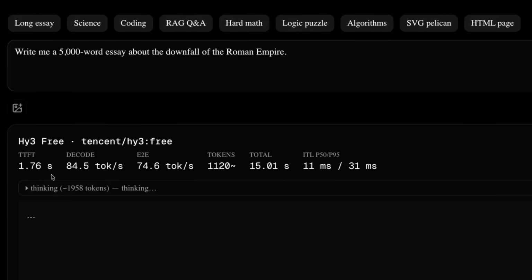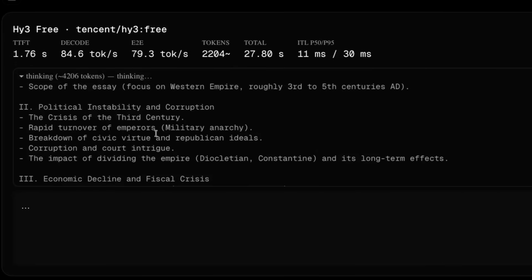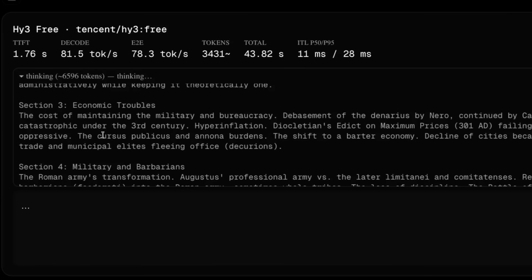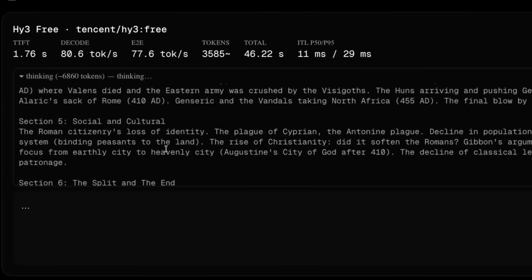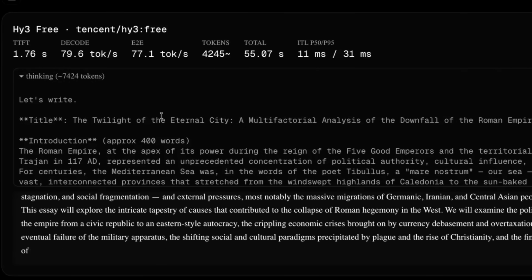I think it depends on how many people are using it at the particular time that you do it. It basically does a very nice outline for this particular task. And you could kind of think of the outline in many ways as almost like an agentic planning step here, which not a lot of the models do. In theory, this should help it to get a much better output here.